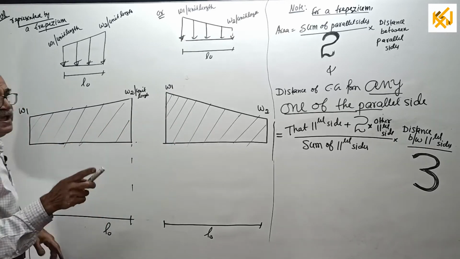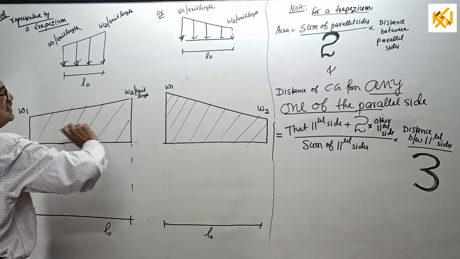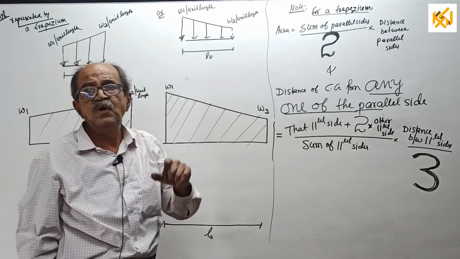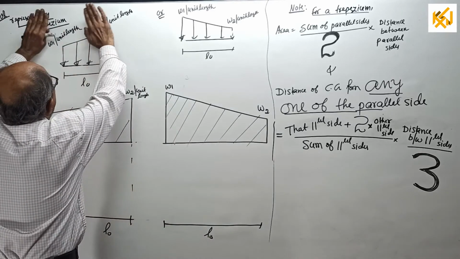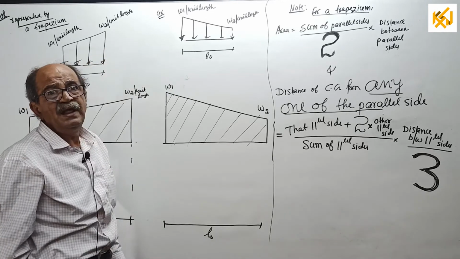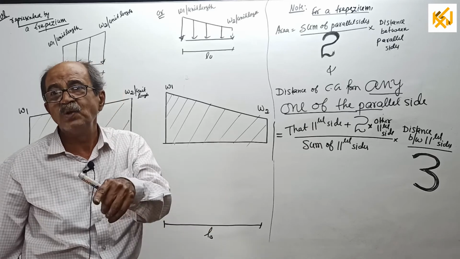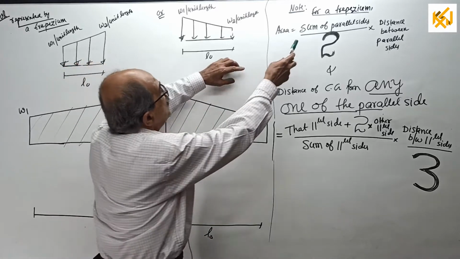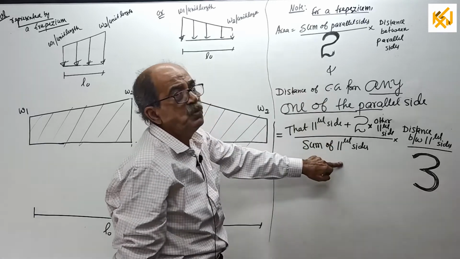Now see, again and again I am telling, when you consider the entire diagram, suppose you want only one part, it is separate. Then you have to apply the property for that trapezium only. When you consider the entire loading, both the cases, then you require area and where is CG. Today, next class not area, it is total load. CG means where is the line of action. Okay, leave it now. See, I wrote here, for a trapezium, area equal, remember, this is the most powerful.